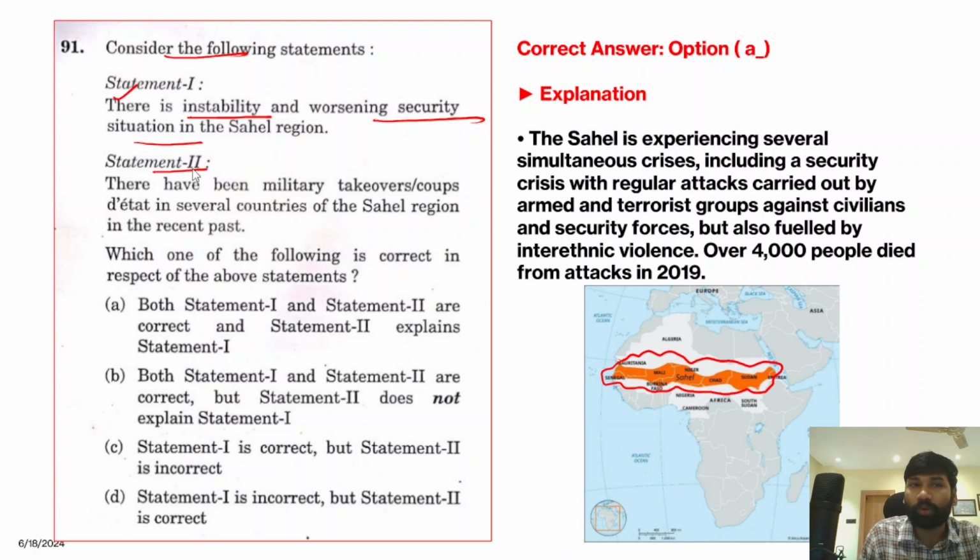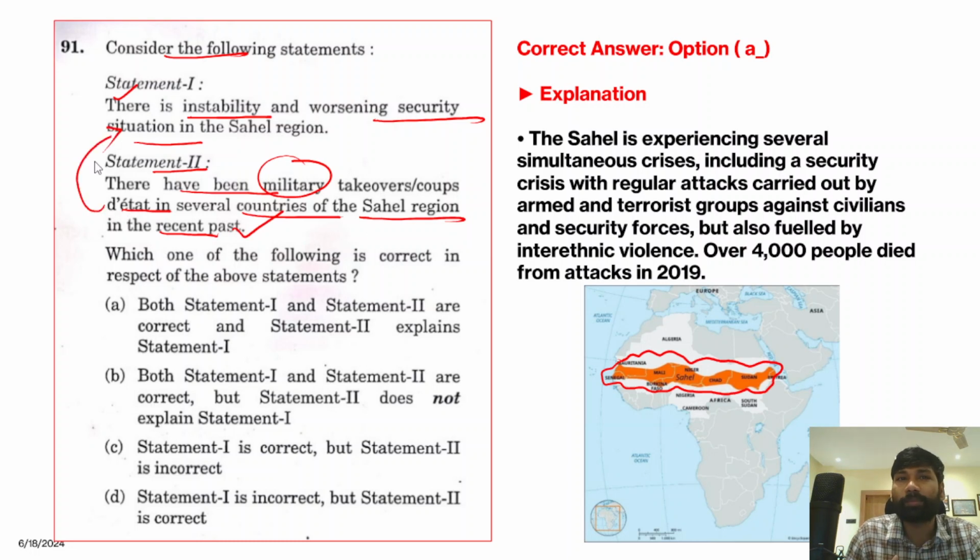Now the second statement: there have been military takeovers and coups in several countries in the Sahel region in the recent past. Yes, because of all these reasons, the Sahel region has been facing instability and is also going through a worsening security situation. So the correct answer is that both statement 1 and statement 2 are correct, and statement 2 explains statement 1 as well.